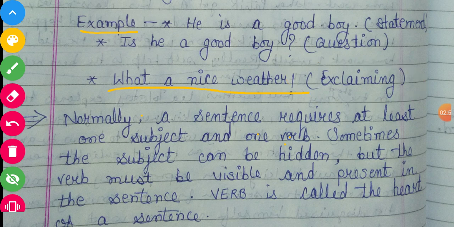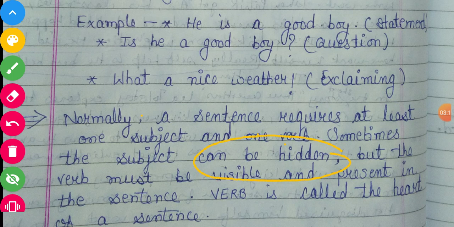Now, normally a sentence requires at least one subject and one verb. Means, to give complete meaning, a sentence requires at least one subject and one verb. But sometimes the subject can be hidden.